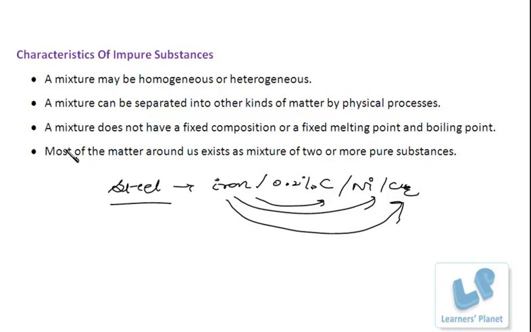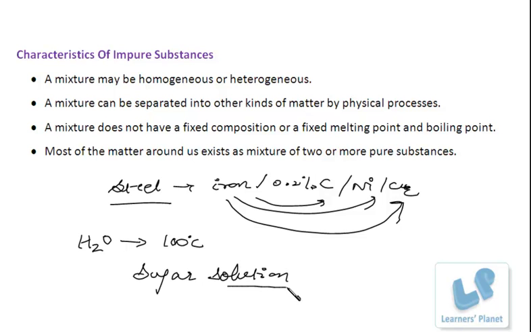A mixture does not have a fixed composition or a fixed melting point and boiling point. A compound has a fixed melting and boiling point. Water has a fixed boiling point, and that is 100 degrees centigrade. Likewise, other compounds also have fixed melting and boiling points. But a mixture, the sugar solution, will not have a fixed melting and boiling point.